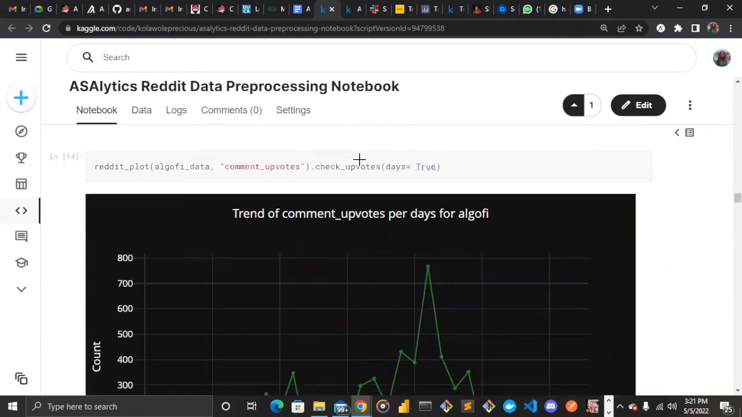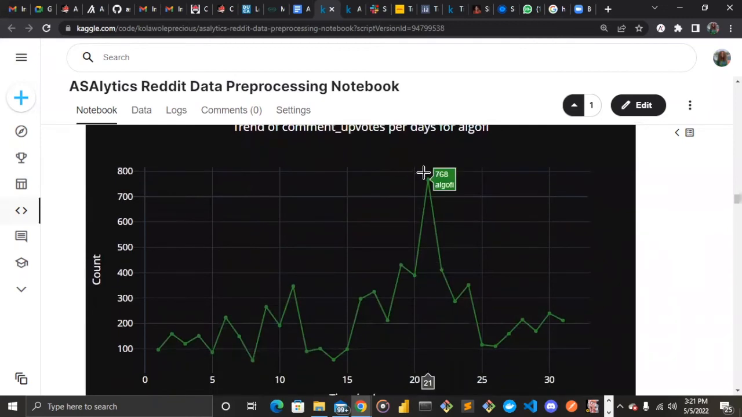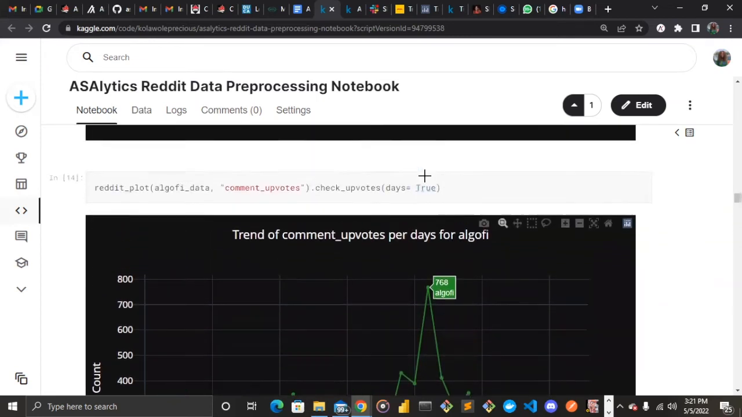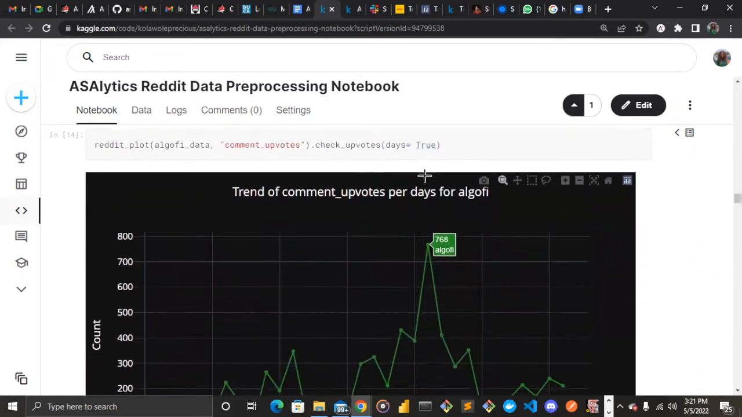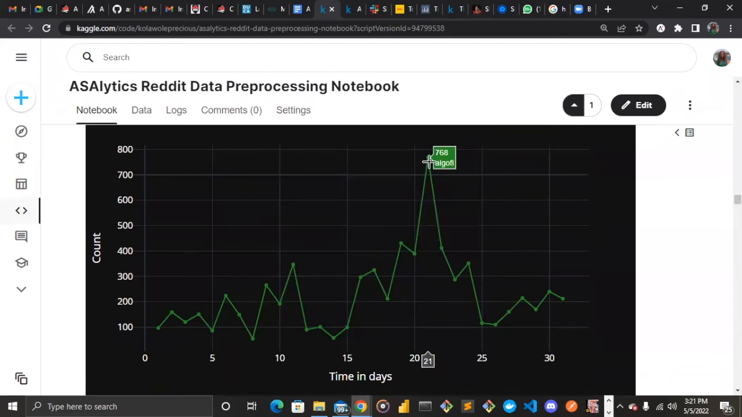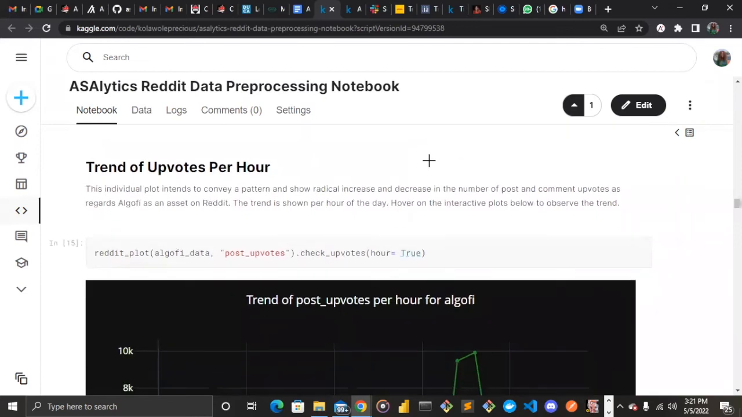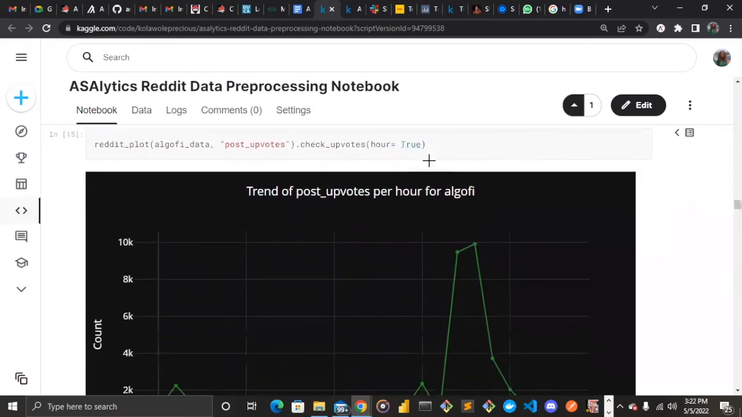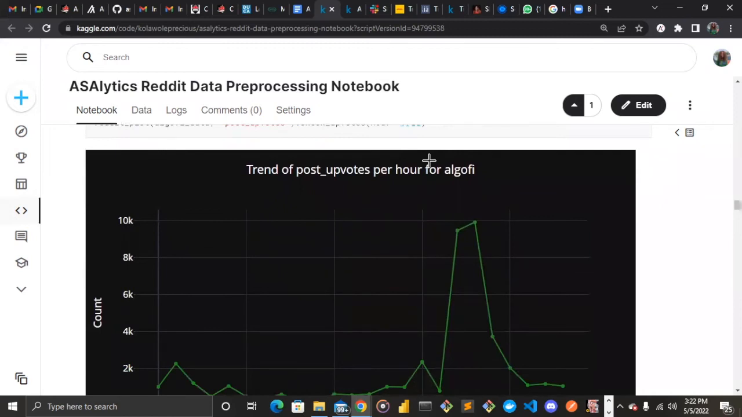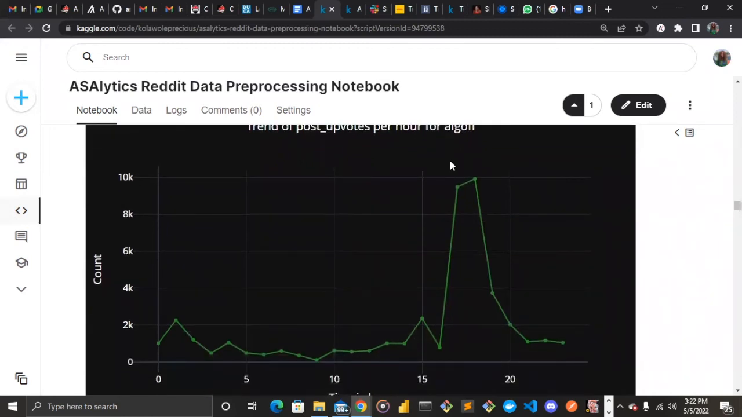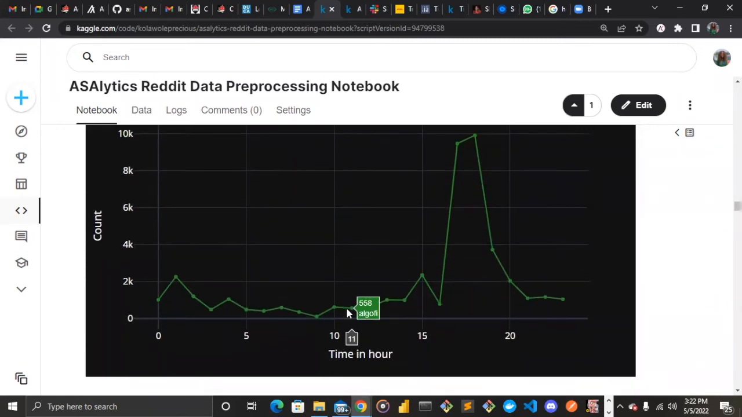All right, so let's move on to the trend of comments upvotes per day. And this is seen as the 21st day of the month, sorry, I missed this part, 16th day of the month for the post. And the 21st day of the month is the time when most comment upvotes have been dropped. So the next one is trend of upvotes per hour. We did it for the post and for the comments, but this time I'll just be showing that of the post alone. So we can see here the 18th hour is when most upvotes are dropped. And same thing, we have time in hour on the x-axis and the count on the y-axis.